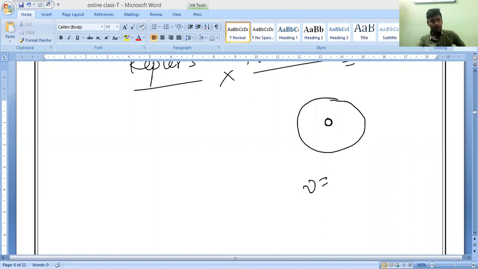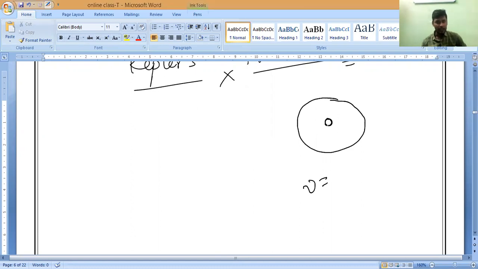Velocity varies, sir. Speed is constant, sir. Velocity always varies at any point, but speed may be constant. Yes or no, guys? You may remember that when an invisible force acts from the center on any body, that force is called what, guys? Centripetal force. Yes or no? Centripetal force.